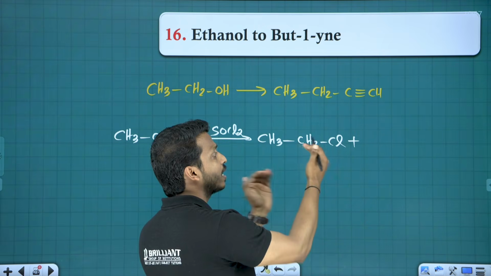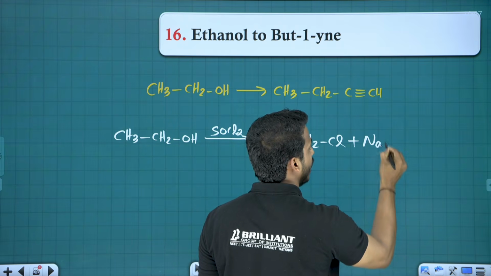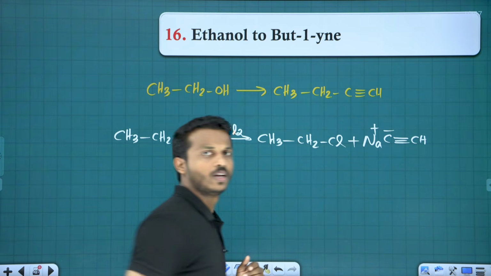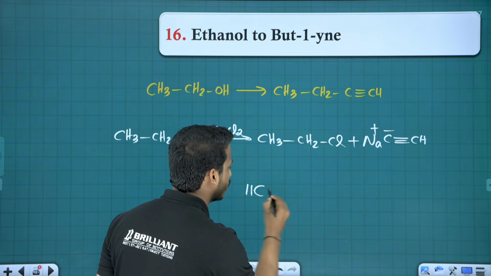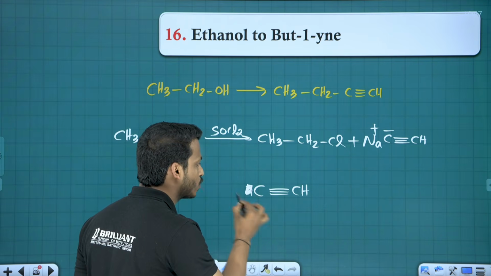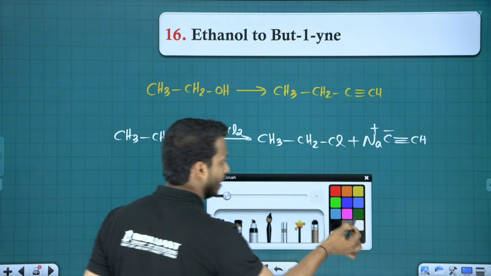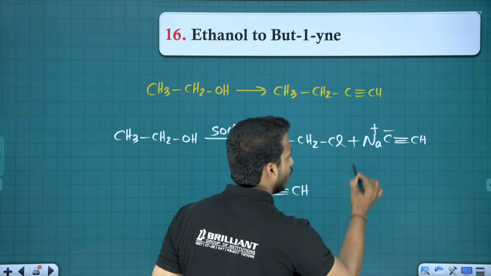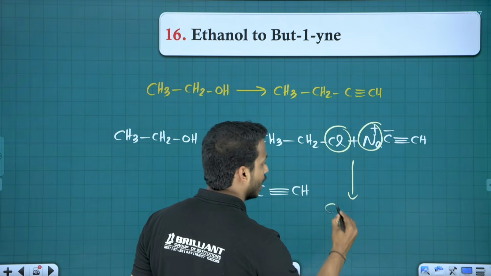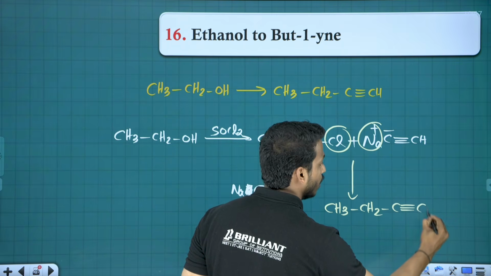A haloalkane, if you want to make it an alkyne, at the end, we have a reagent Na+ C triple bond CH minus. What do you know, what is CH triple bond CH? It is called ethyne. This hydrogen is acidic, so it is replaced by sodium. So sodium salt, sodium ethynide. So if you treat it, what happened? This Na and the Cl cut as NaCl, then you will get CH3, CH2, C triple bond, CH.